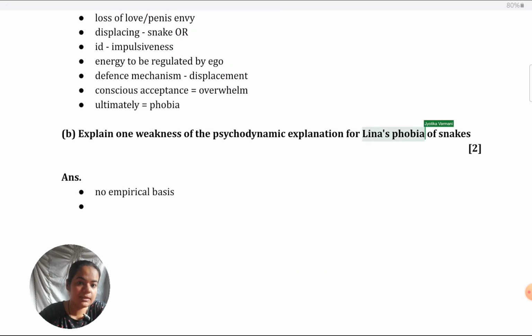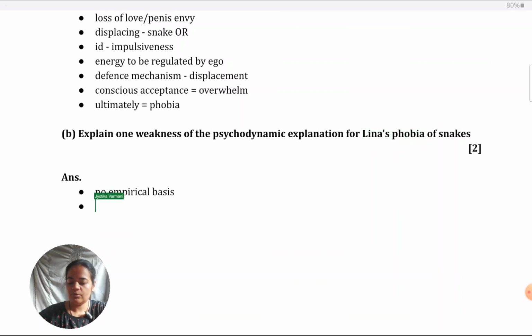We have to link to Lena because they've mentioned explain for her phobia. So if you're just going to say Freud just used to do case studies, so there is no proper empirical evidence for his theories, you won't get marks. They're asking you why is it a problem for Lena's phobia. So if you're mentioning that point, specify that it might not be a valid account for her behavior. Link it to her behavior.